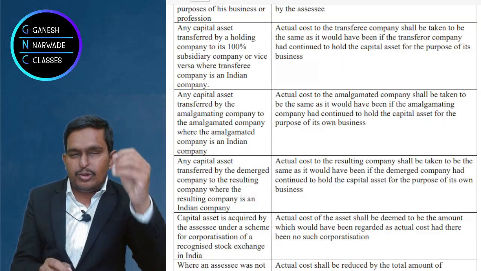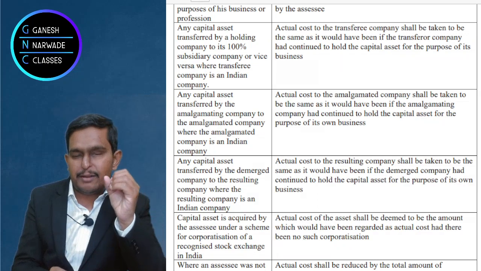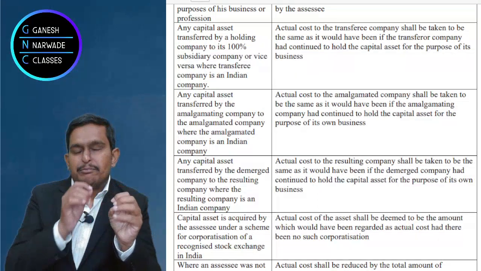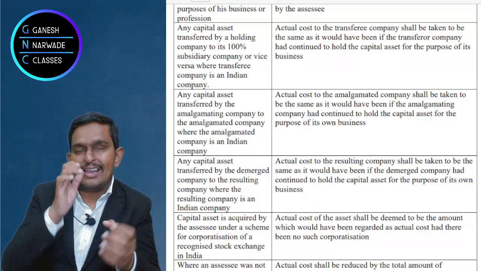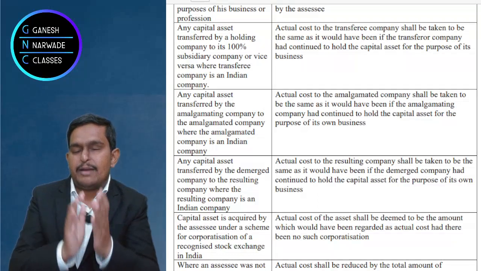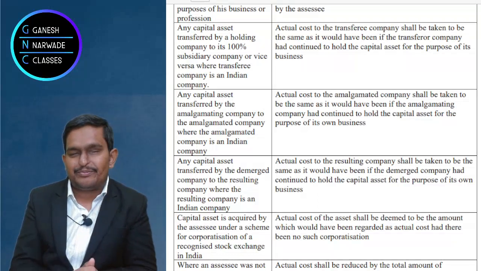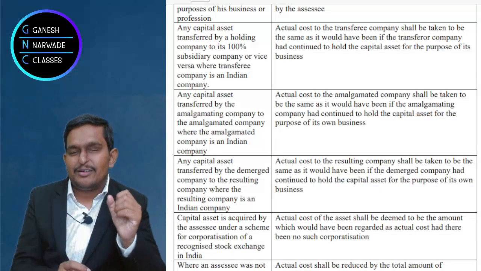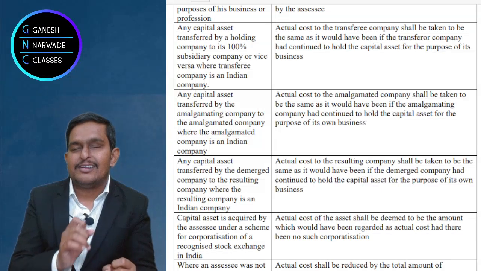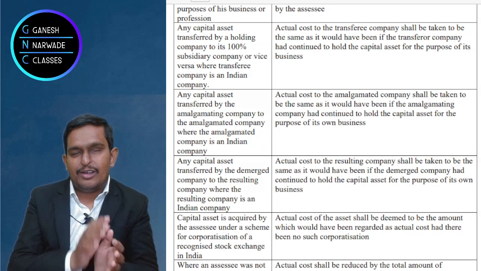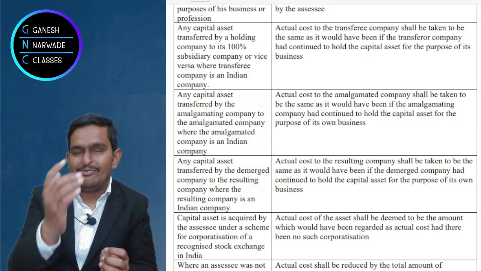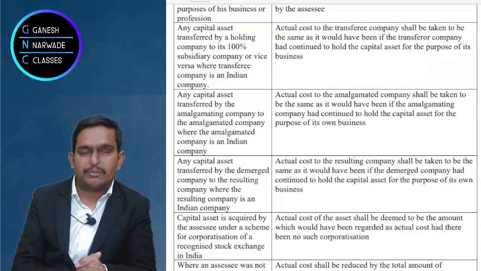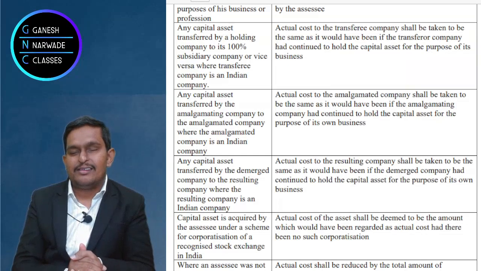And whatever WDV the demerged company had earlier, minus the WDV of assets transferred, will become the WDV for the demerged company. Like 10 chocolates minus 4 will become 6 for me, and the 4 received by her, so for him 4. Like that you should remember. I feel you are clear.